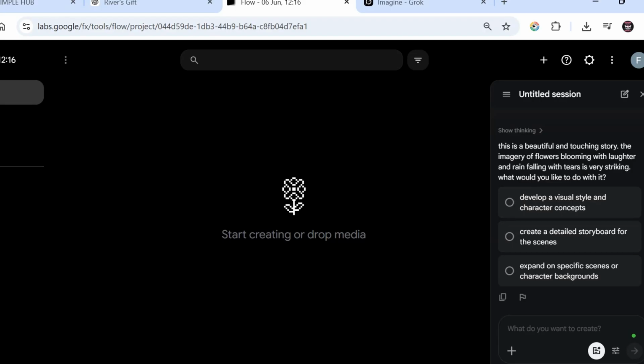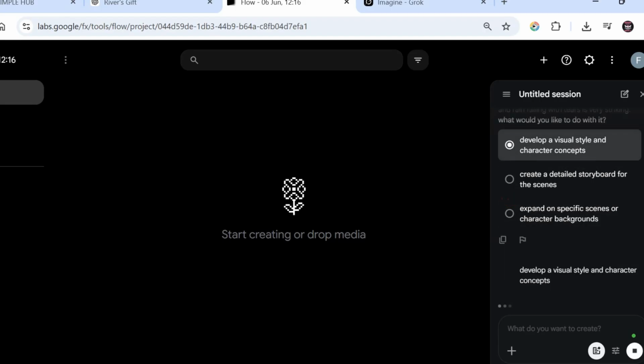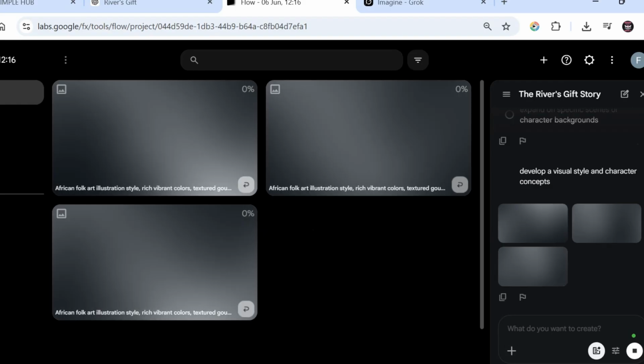So he's asking you, develop a visual style and character concepts, create a detailed storyboard for the scenes, expand the specific scene for the character background. It's up to you what you want. Okay, it usually gives like 3 questions. It's for you now to select what I want. I just want to develop a visual style. I want the AI, once you tap on it, to start responding to the question you've asked.